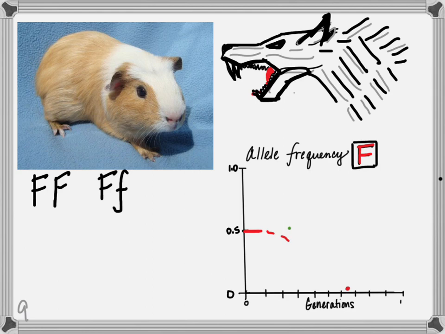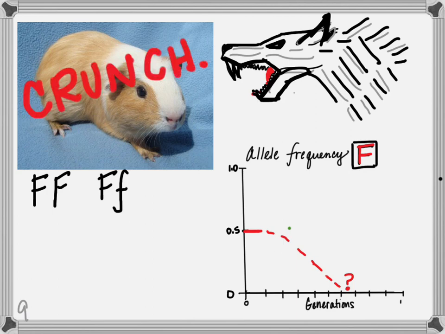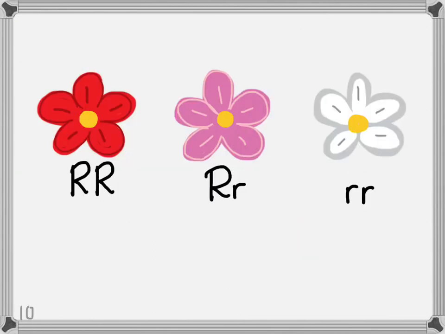Since there are no hidden big F alleles, having a single big F allele, a single dominant allele, means you show the dominant phenotype. We can expect to see a big decline in the frequency of the big F allele. Is the big F allele at risk of disappearing from this population altogether? Yes, it is. Crunch.